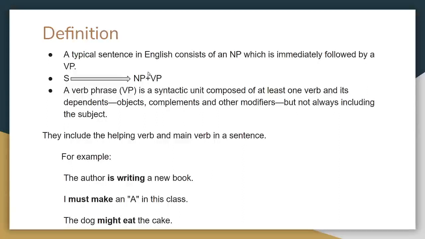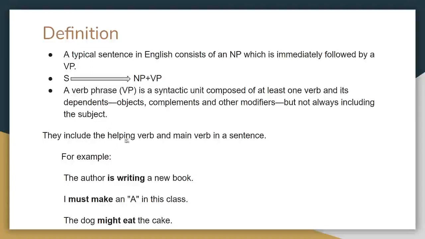A verb phrase can be defined as a syntactic unit. So it is a part of a sentence. That's why it is called a syntactic unit, composed of at least one verb. So one verb is obligatory. A verb is an obligatory element in a verb phrase, and its dependents, objects, complements, and other modifiers, which we have already seen, but not always including the subject. So it is not essential that a verb phrase should contain a subject.